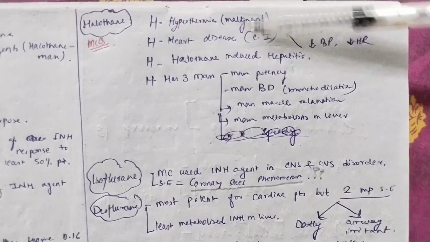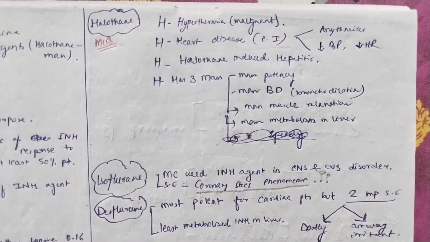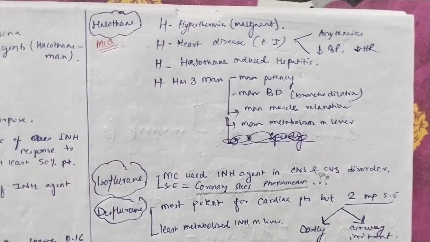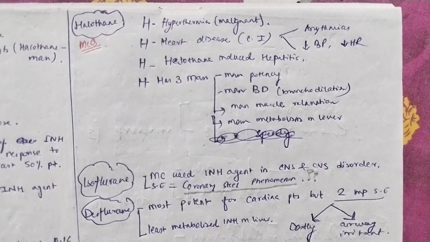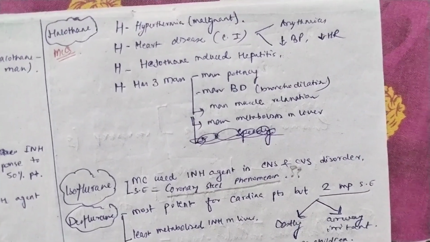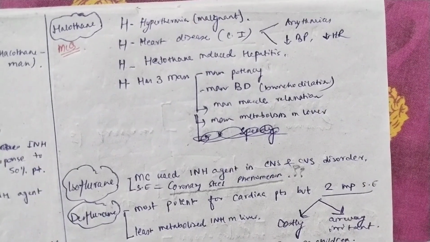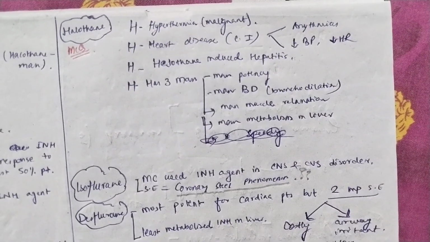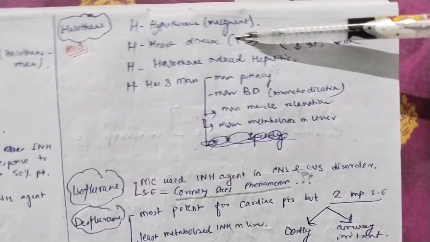First, it causes malignant hyperthermia. Now this is your task, guys: whenever in the anesthesia I have used the concept of malignant hyperthermia, you have to tell me. So basically I used it in case of procaine, which was used as a safe local anesthetic in malignant hyperthermia. I talked about lignocaine, which was causing malignant hyperthermia. I also talked about succinylcholine, which also causes malignant hyperthermia as a side effect. And lastly, the inhalation agent like halothane, which causes maximum malignant hyperthermia.